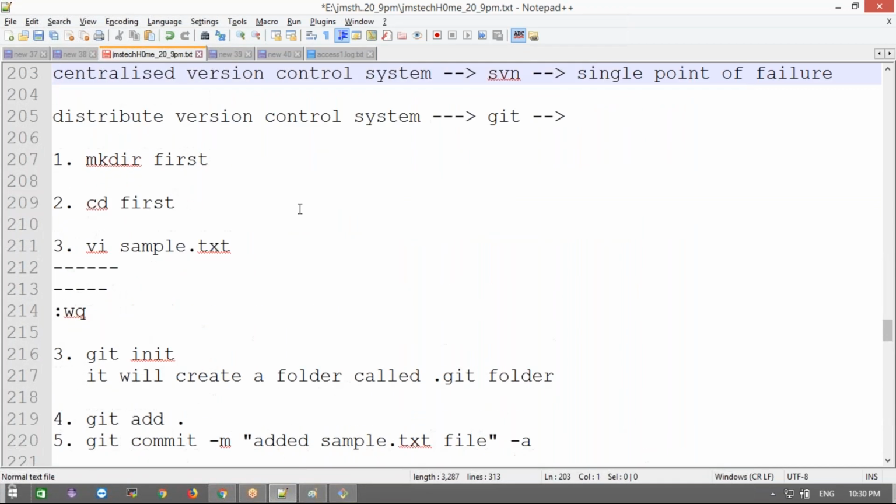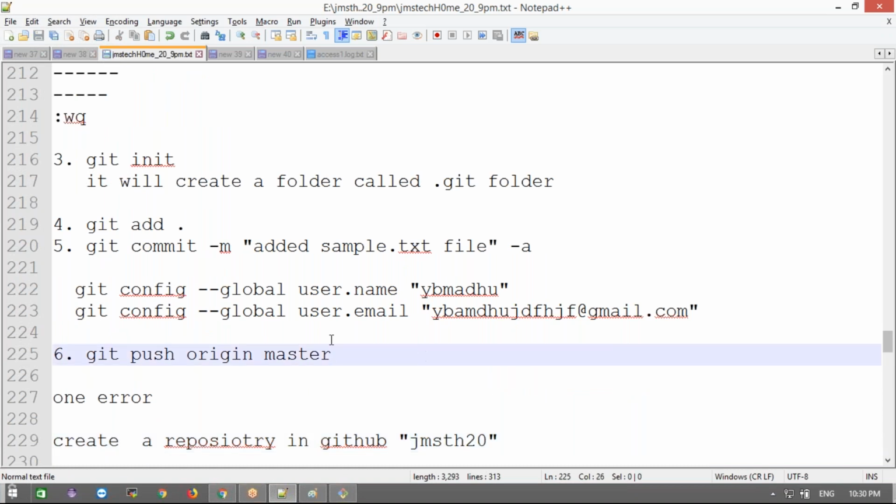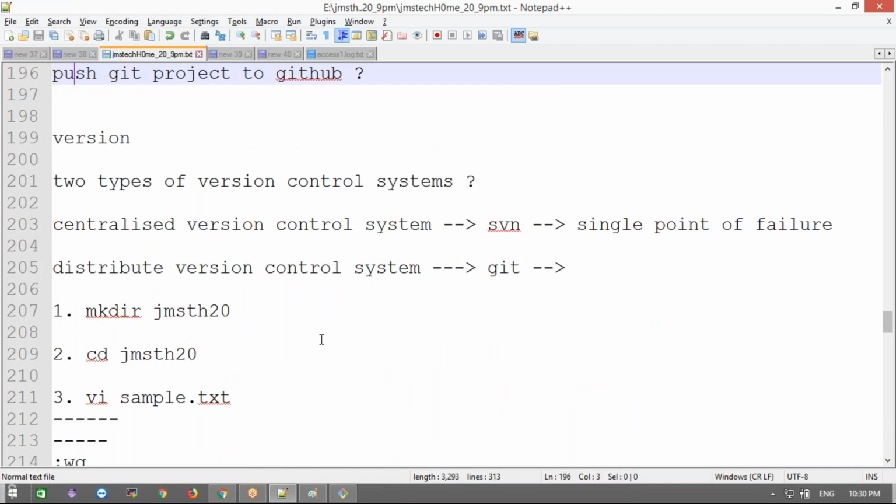Now what I did here, I created one folder on the desktop. That folder is called JMS th20, right? I went to this path, created a folder and saved the file. That's it. Up to now I have done this.